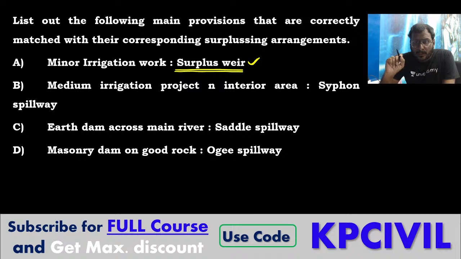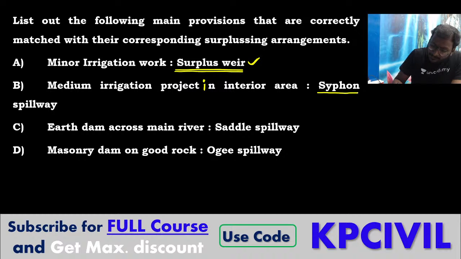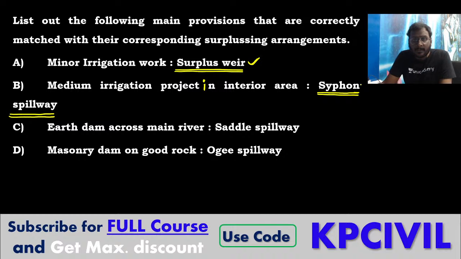Medium irrigation project in an interior area. So what is the best way to take out excess water? In an interior area, syphon spillway. Best to take out excess water from the interior area. Syphon spillway, do you remember?